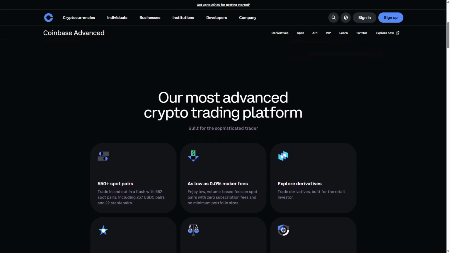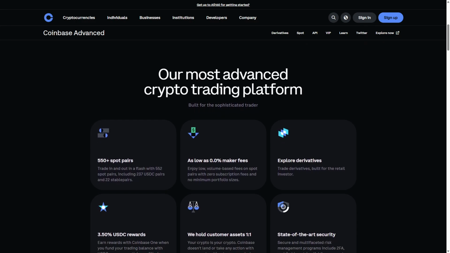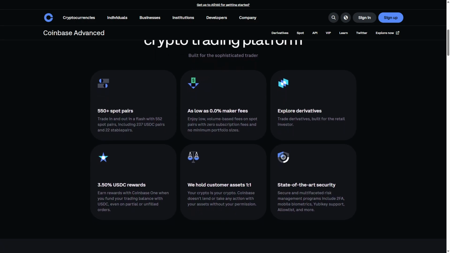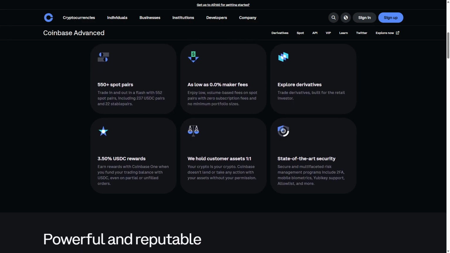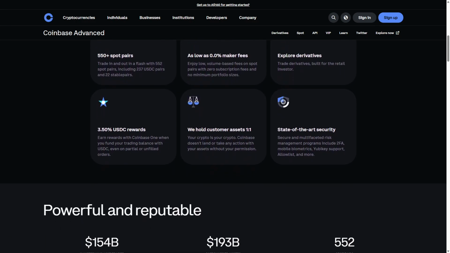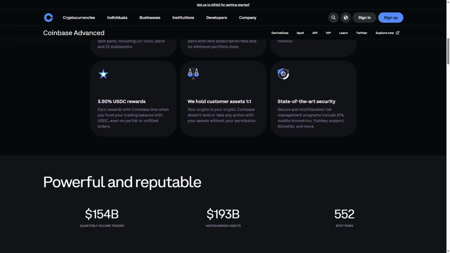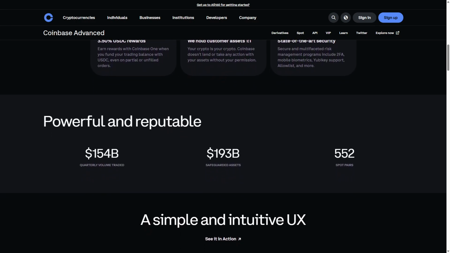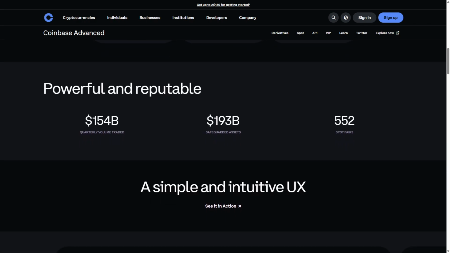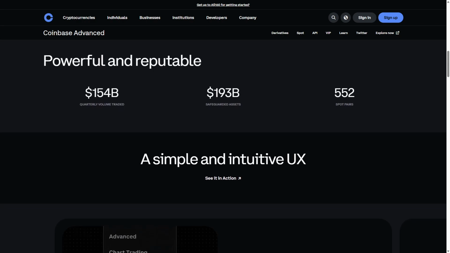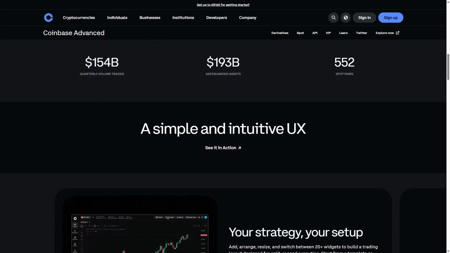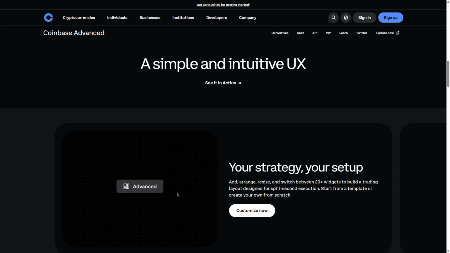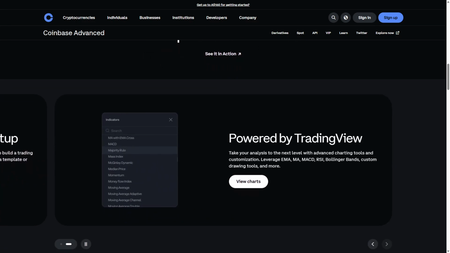While it provides powerful features, the interface can be overwhelming for beginners due to its complexity and the abundance of data displayed. Security and regulatory compliance remain a priority, ensuring safe trading at scale. Limitations include a steeper learning curve and potential confusion for users unfamiliar with professional trading tools. The ideal user is a crypto trader who actively manages portfolios, performs technical analysis, and needs precise control over trades and order execution. Coinbase Advanced empowers traders with the flexibility and depth required for serious market engagement.